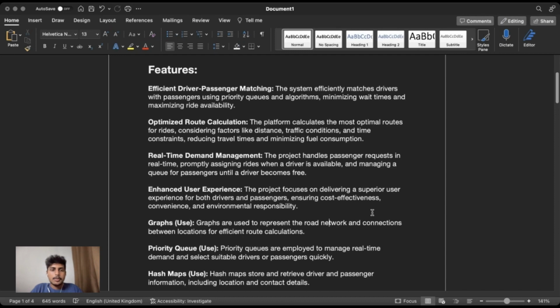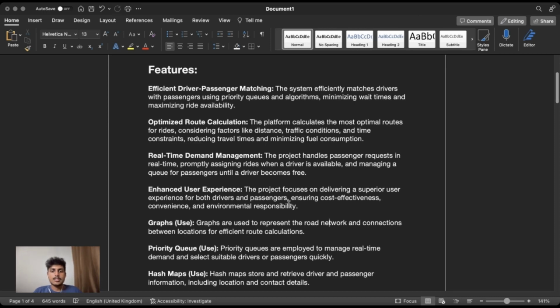So now I'm going to explain the features of my application. The first feature is efficient driver-passenger matching. When you open RIDE and request a ride, what happens behind the scenes is pure magic. Our system efficiently matches the driver with passengers. You may ask the question, how? Well, we use something called a priority queue and a SWOT algorithm. This high-speed matching minimizes wait time and maximizes ride availability.